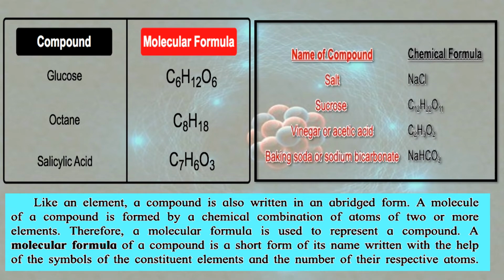Salt, NaCl. Okay, we are taking a very simple one. Salt is the name of the compound. उसका जो केमिकल फॉर्मूला है NaCl है. Now ये Na और Cl means सोडियम है और क्लोरीन है. कितने कितने हैं? 1 1 है. Understood? अगर यहाँ पर if you go to the next one, that is sucrose.